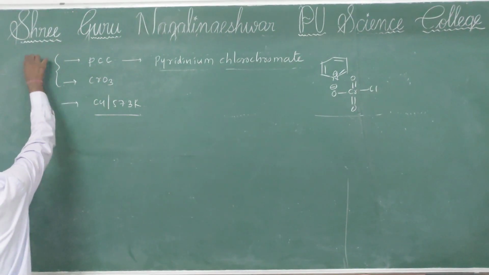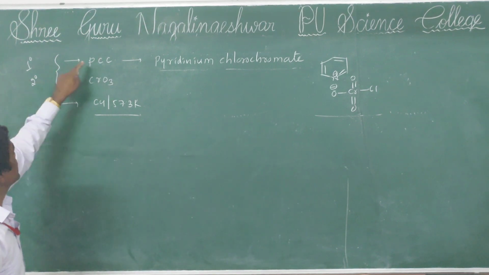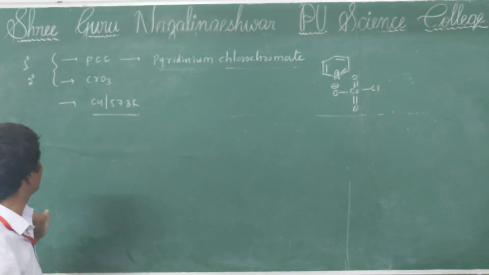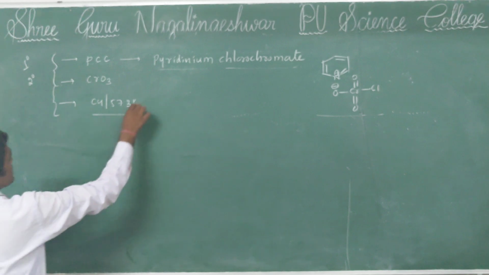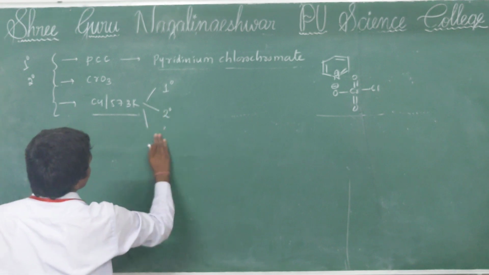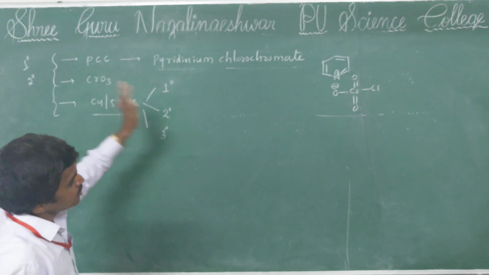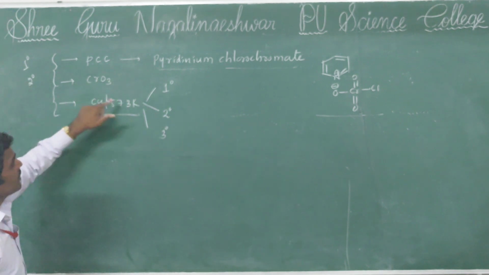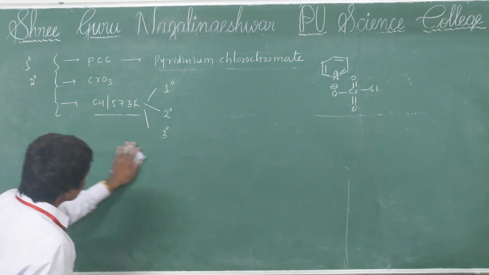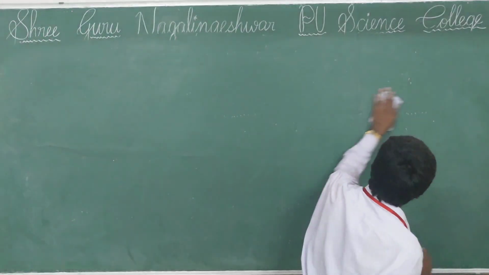CrO3 oxidize only primary and secondary alcohols, not tertiary. But copper at 573 Kelvin temperature makes primary, secondary and tertiary alcohols all undergo oxidation. Okay, so now we'll discuss how oxidation takes place.